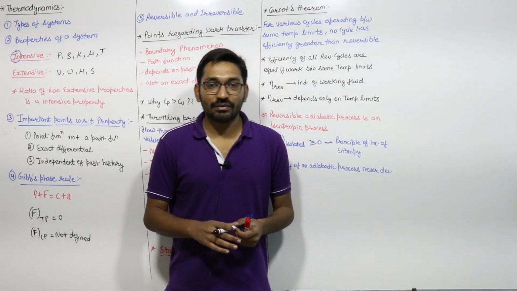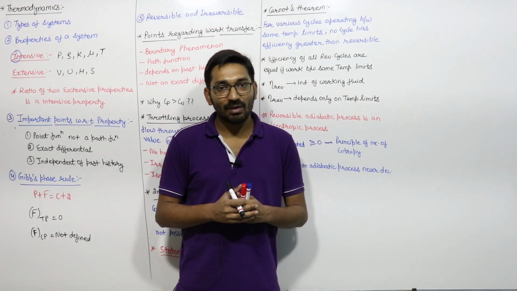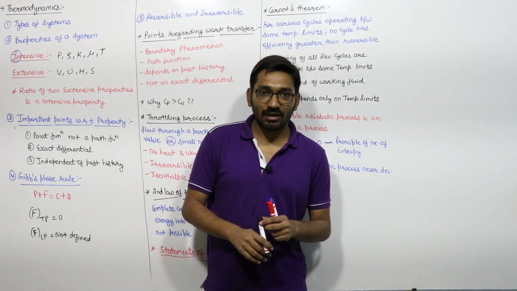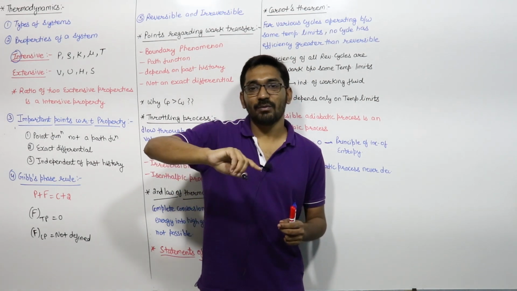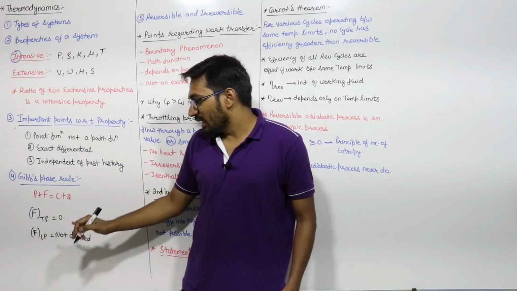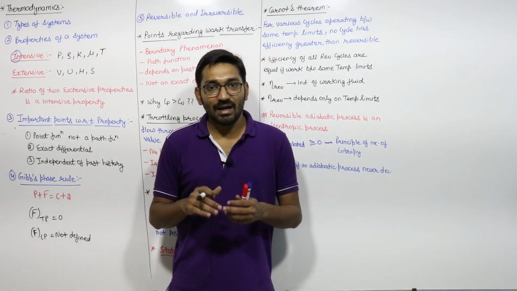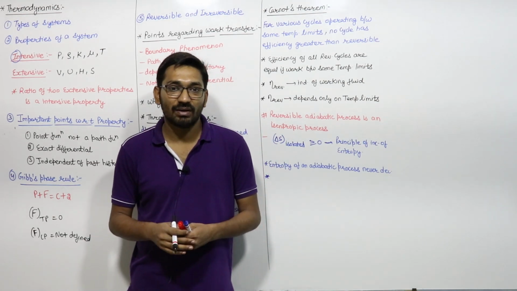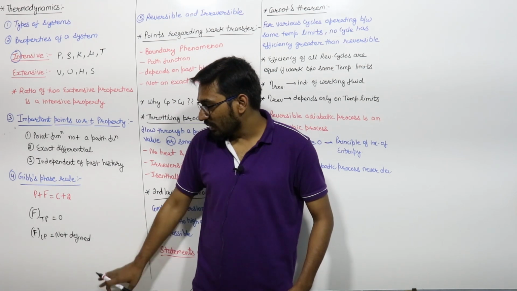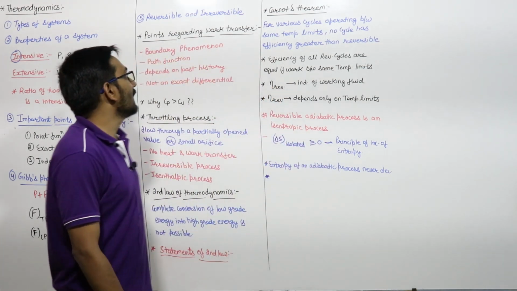You know that for the phase change you require some latent heat. आपको कुछ latent heat चाहिए, but at critical point your latent heat will be zero. That means at that point your liquid will directly flash into the vapor. So degree of freedom at critical point is not defined. Why? Because at critical point your phase is not defined, whether it is in liquid state or in vapor state, we don't know. So degree of freedom at critical point is not defined, right?